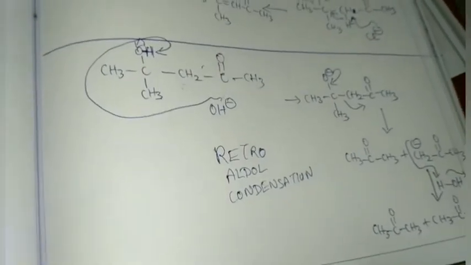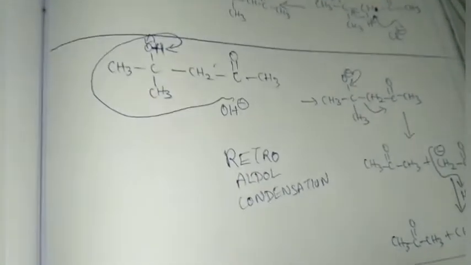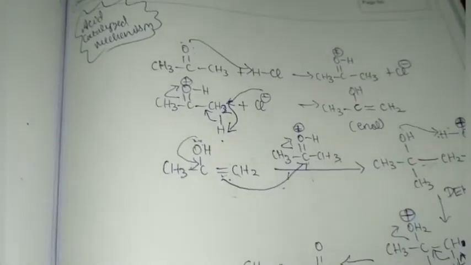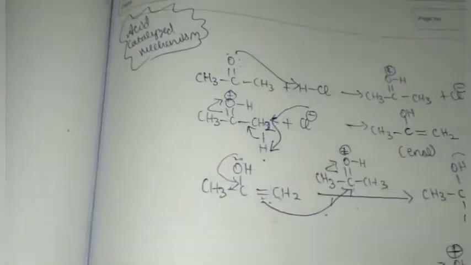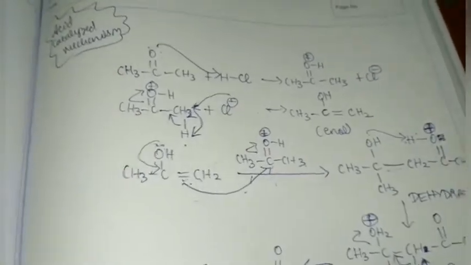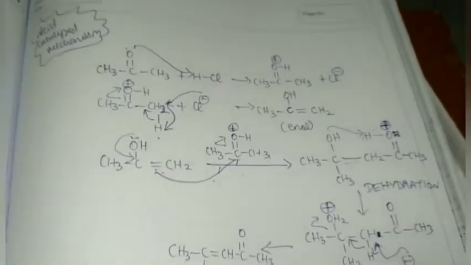Some more processes are also there. We here saw a self-aldol condensation: acetone plus acetone, a ketone plus another ketone. Do you realize that a ketone and an aldehyde can also react, and vice versa? That is known as cross aldol condensation. That we will take up in the next lecture.